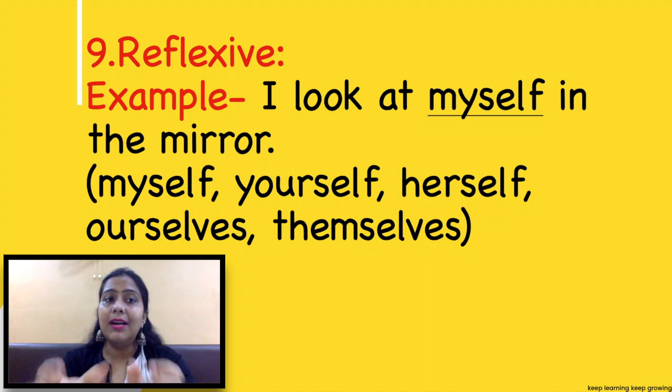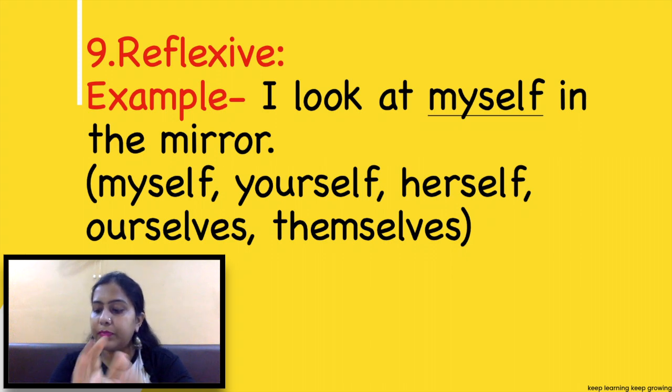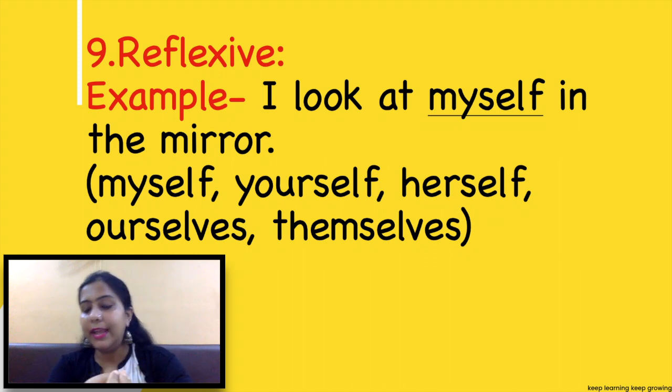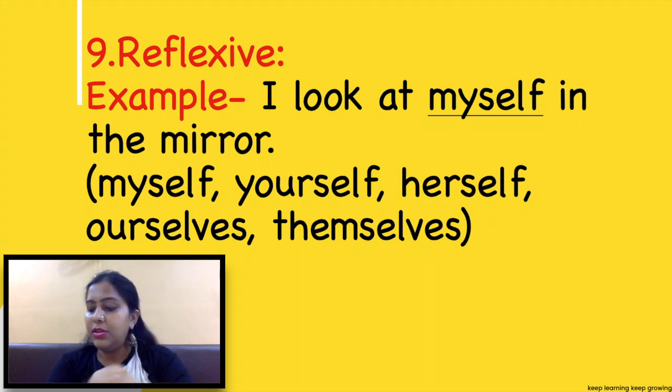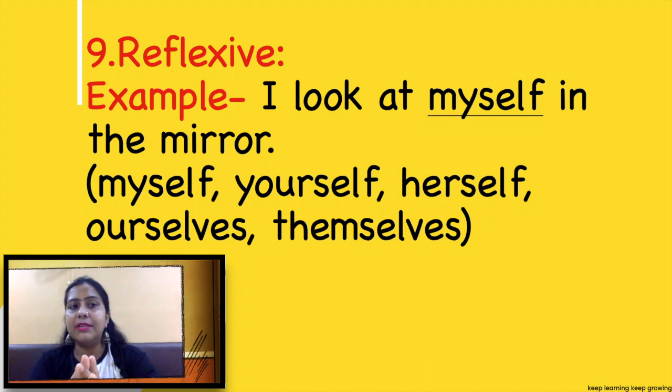All these are reflexive pronouns. The pronouns myself, ourselves, yourself, yourselves, himself, herself, itself, themselves, when used as an object of a verb or preposition, are called reflexive pronouns.